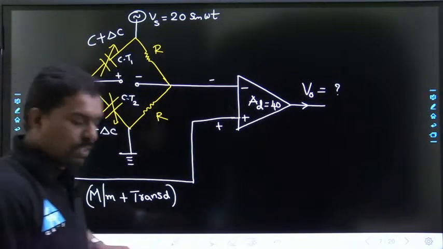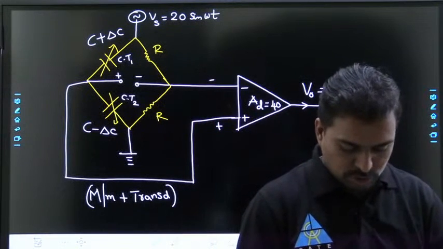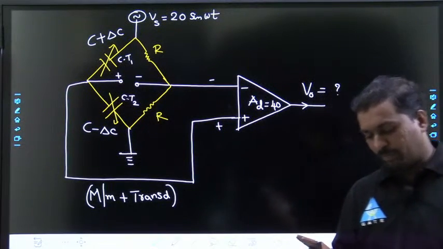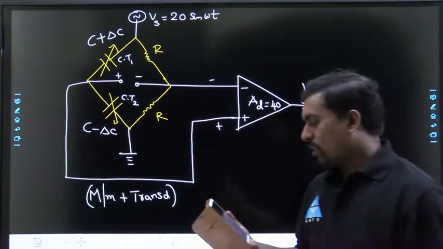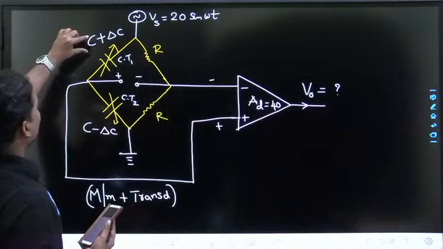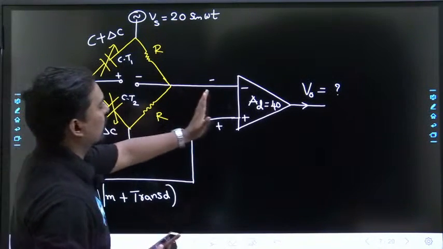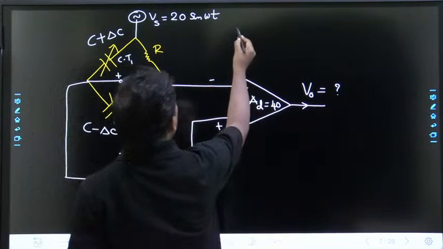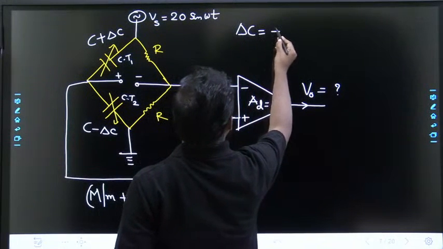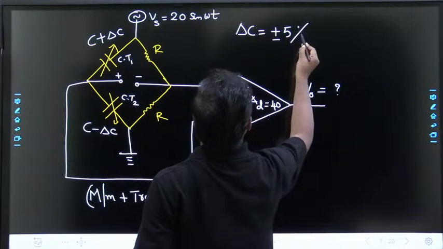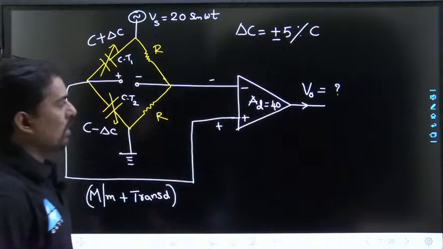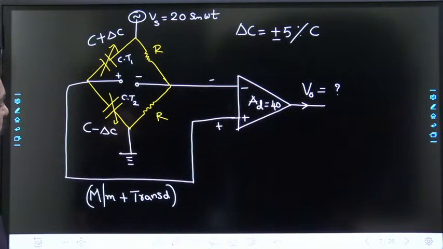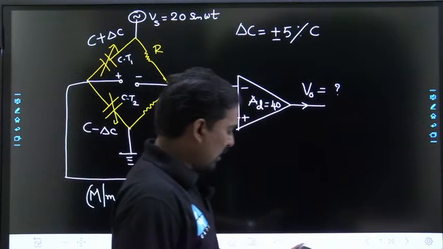All of you understood the question first of all? Need some time, okay, take time. No problem. Do you understand the question? I have connected a DC bridge, two capacitors. One is C plus delta C, the other is C minus delta C, and delta C is plus or minus 5% of C. Then what is V naught?